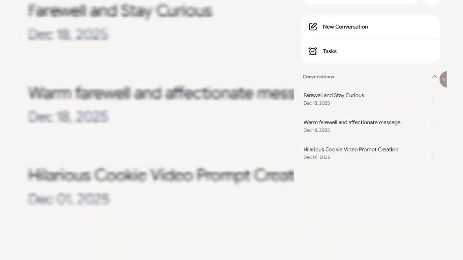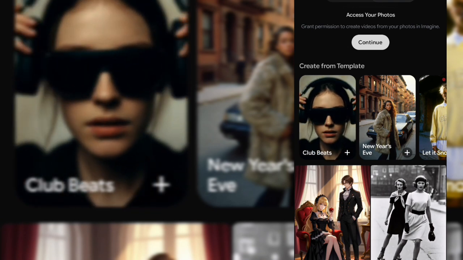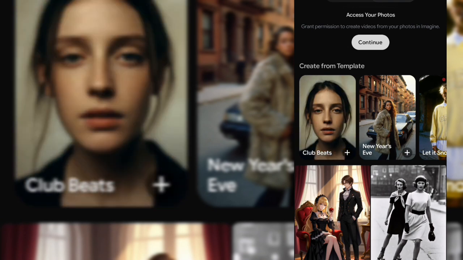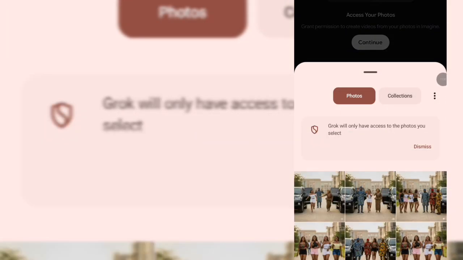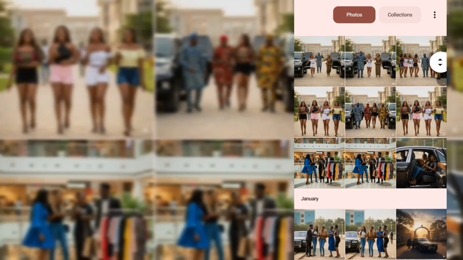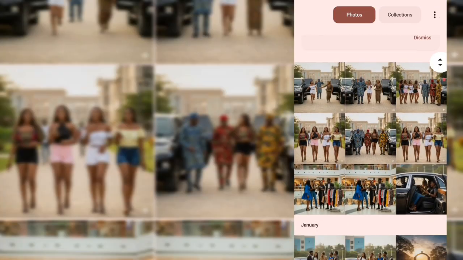Then you come over to this interface, then you click on this image icon. So you are just going to look for one image that you want to use. Let's just say I want to start from here, because I don't want this video to be too long.